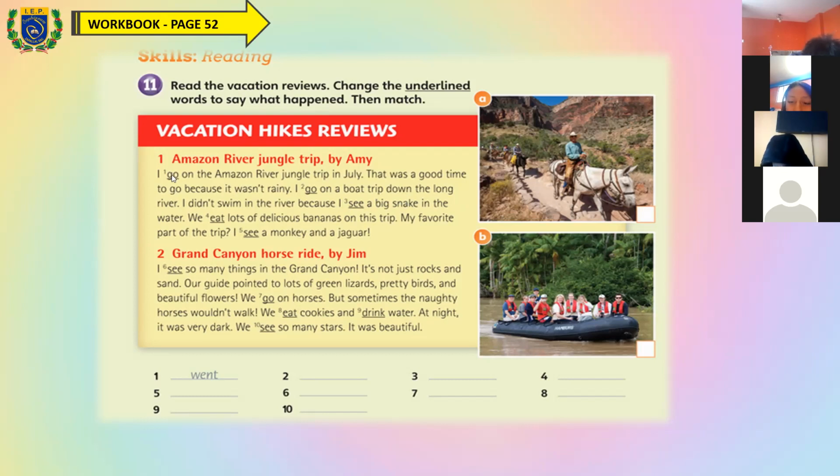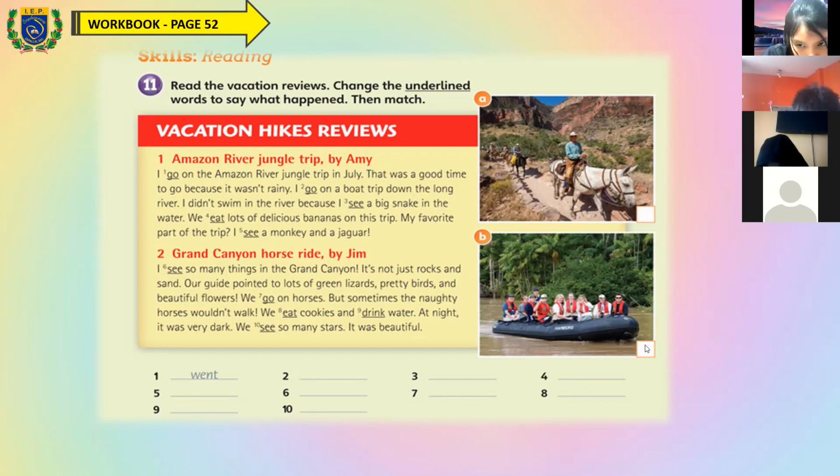For example, in the number one, the title is Amazon River Jungle Trip by Amy. What is the correct picture for this story? The Amazon River, the letter A or the letter B? Is the letter A or letter B, students?